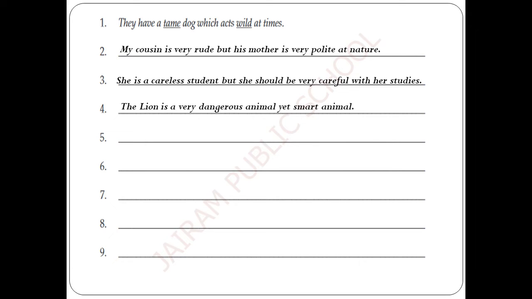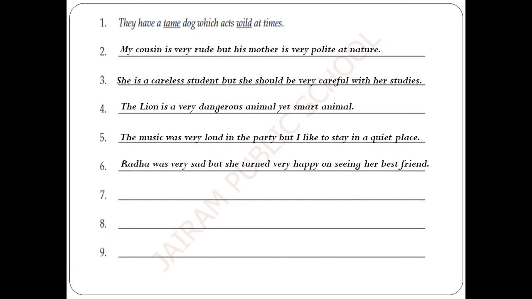The lion is a very dangerous animal, yet a smart animal. What are the adjectives to be underlined here? Dangerous, smart. The music was very loud in the party, but I like to stay in a quiet place. Here are the adjective words: loud and quiet.